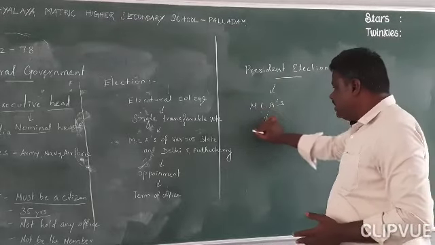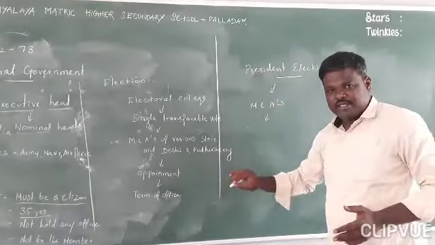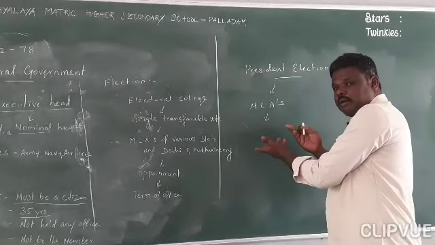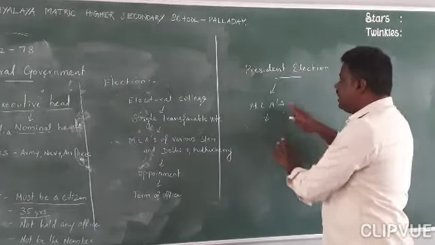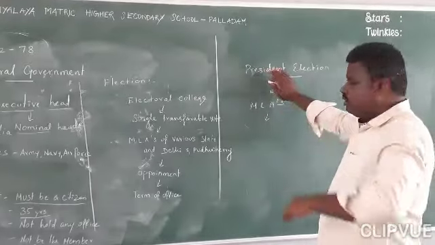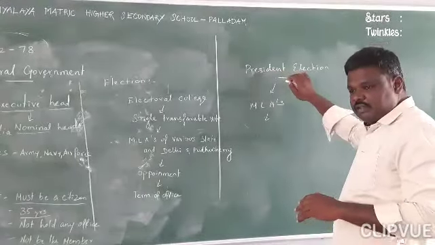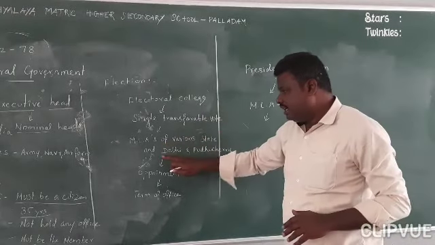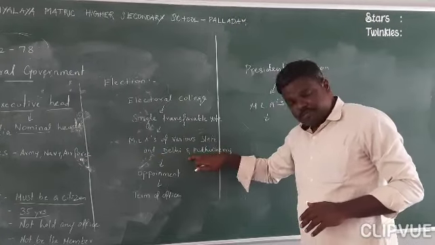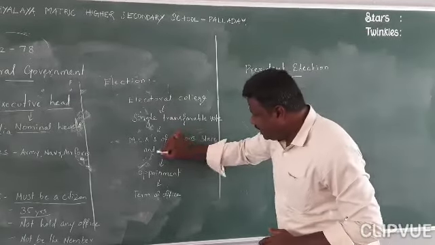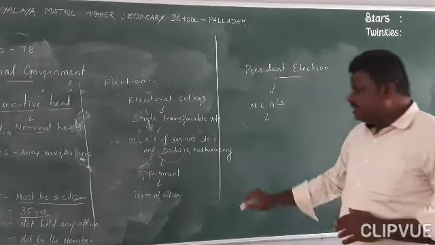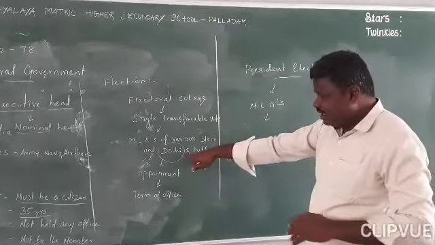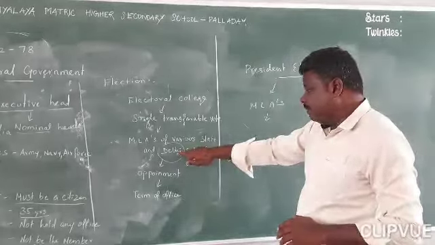But now you can see these members are already elected members and they have a value, because they were already elected by the people. So these people elect some higher authority. That's why the president election is conducted indirectly. So the various states and union territories, and Delhi and Puducherry. Why is Delhi separately mentioned? This is the national capital territory of India. That's why Delhi is mentioned here.